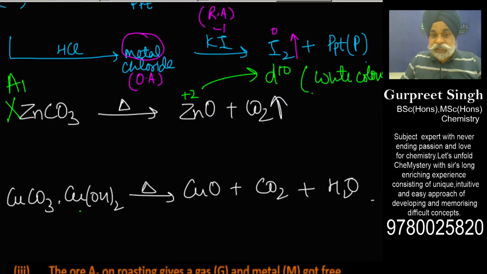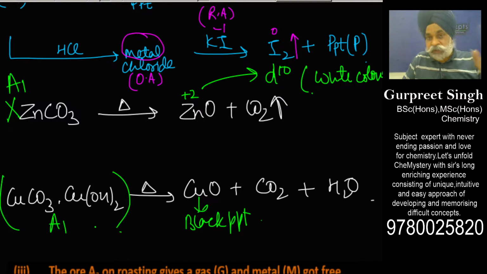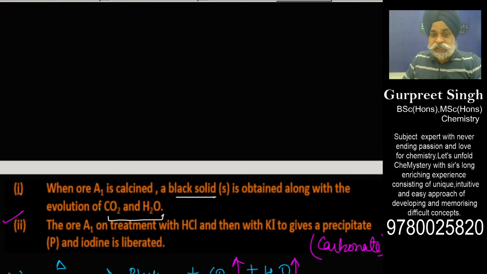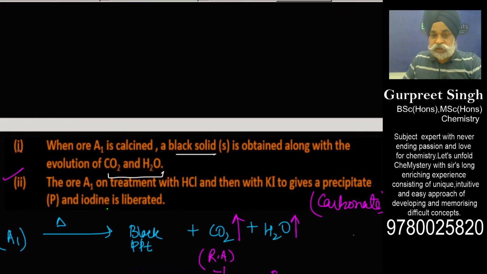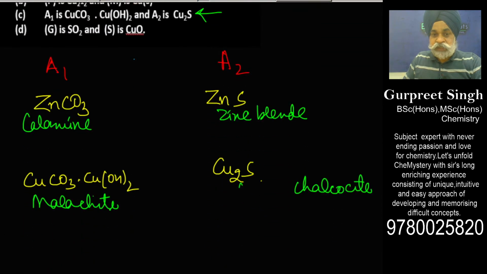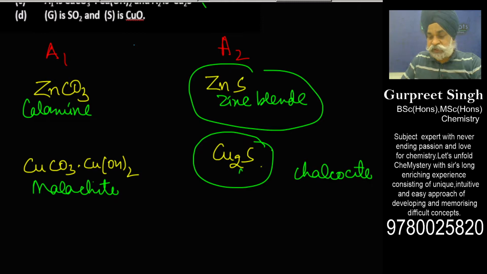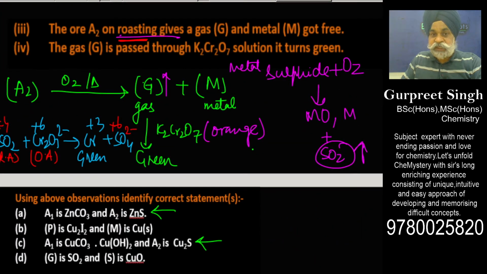But yes, this malachite ore can be possible, because this is a dark red or black precipitate you can get. So first we are clear that A1 must be this particular compound. Now going on to A2. If I take A2 into consideration, what are the options available for me? I can think of zinc sulfide or copper sulfide. These are the two things which I can think of.